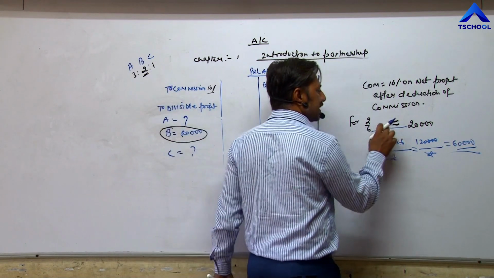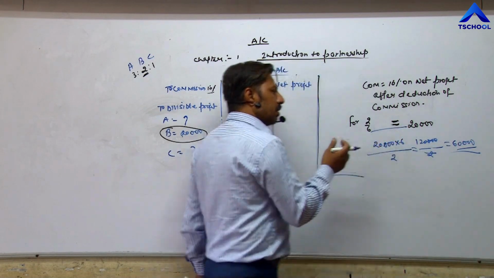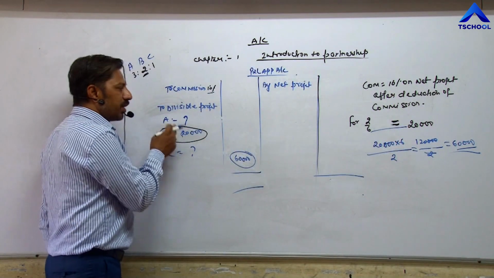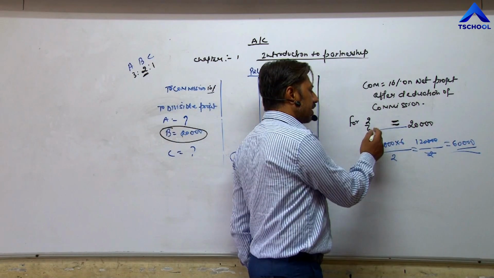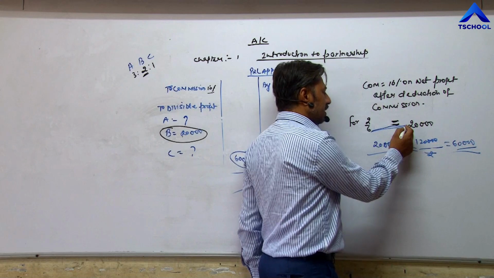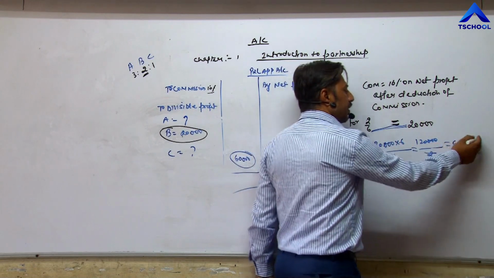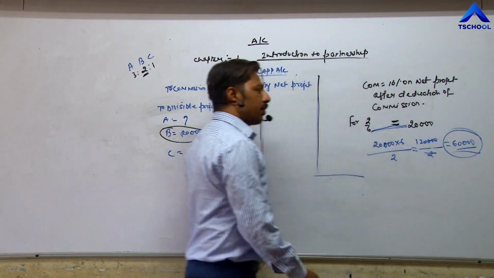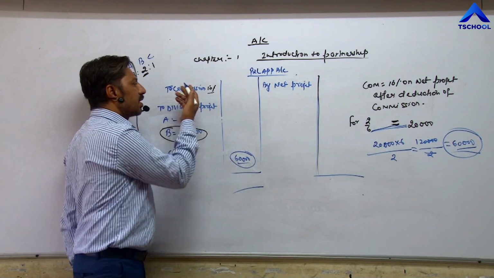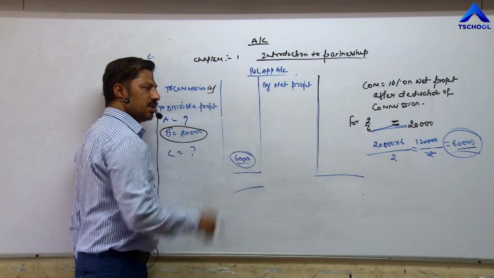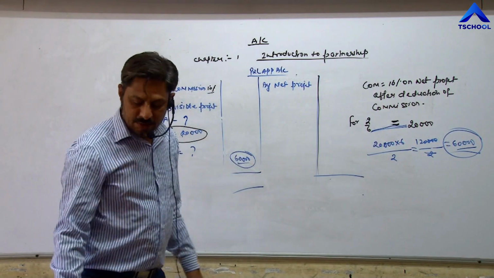So 2/6 is equal to 20,000. Then cross multiplication, 20,000 into 6 divided by 2, we get 60,000 as the divisible profit. Then very easily we can calculate commission 10%, 6,000. In this way, the question becomes simple.